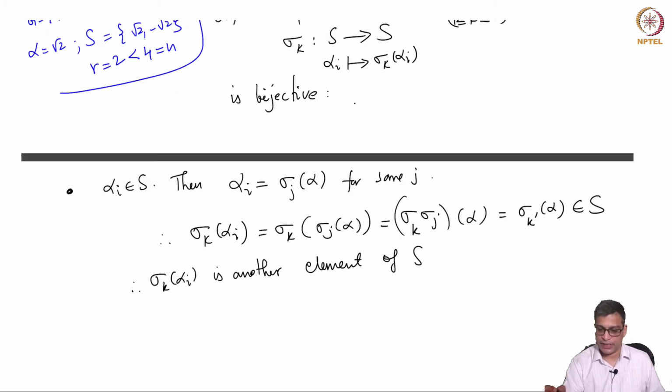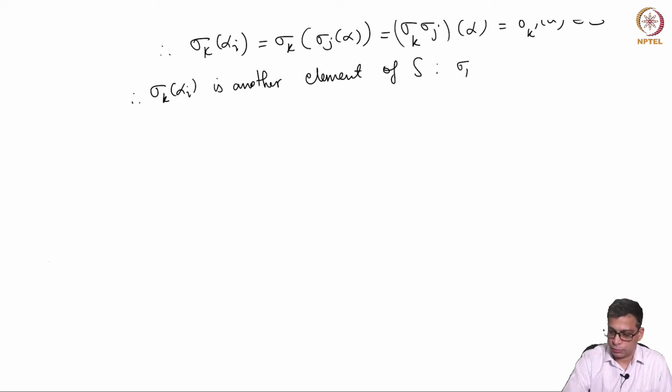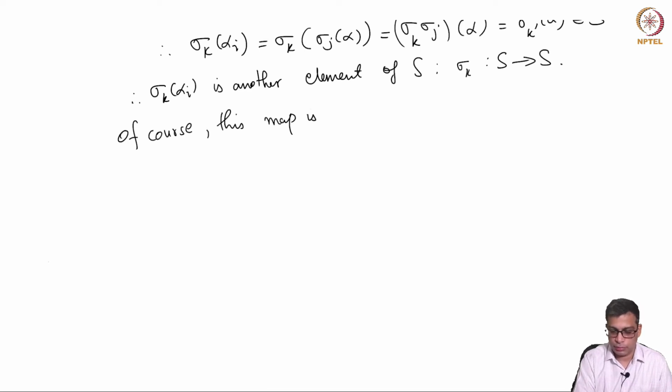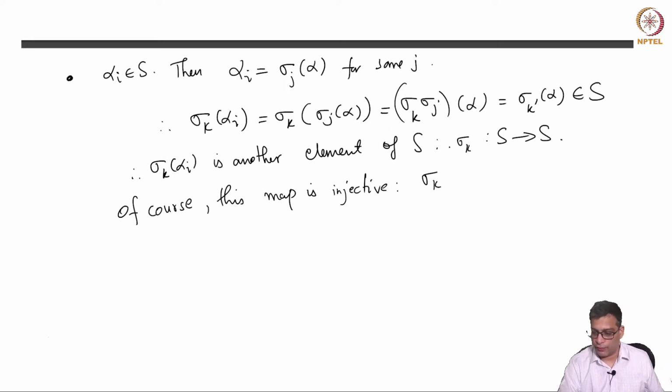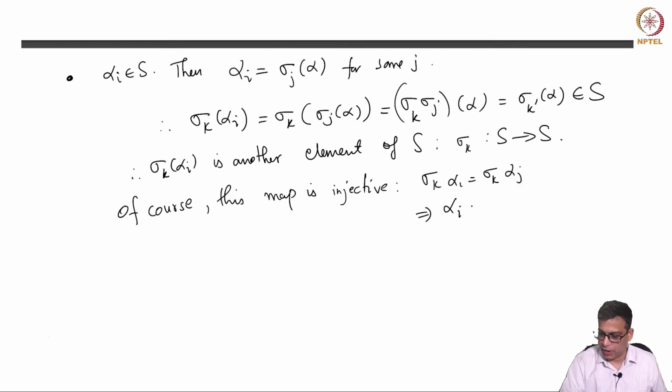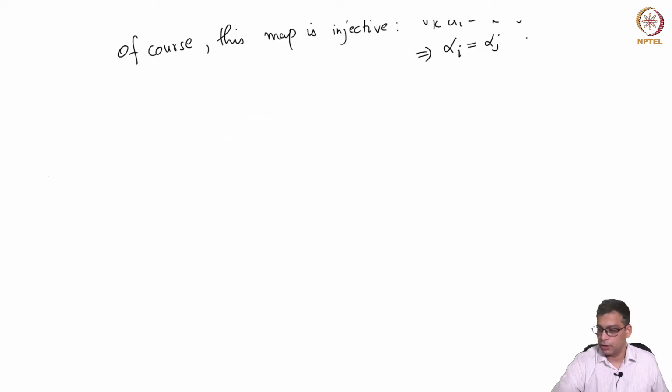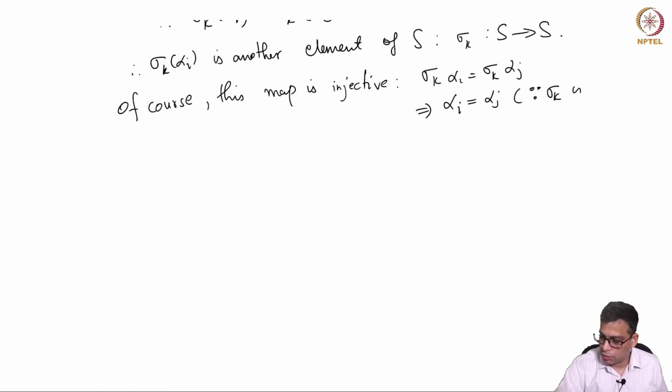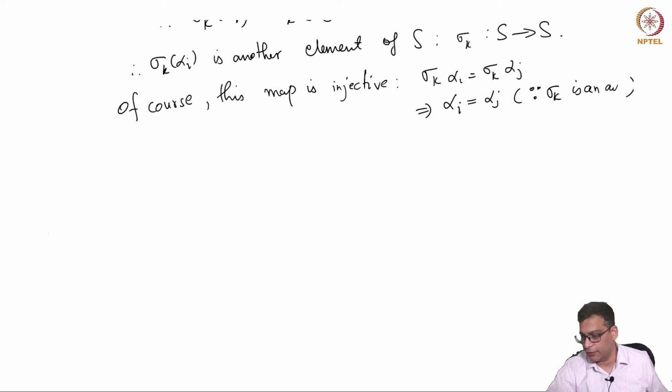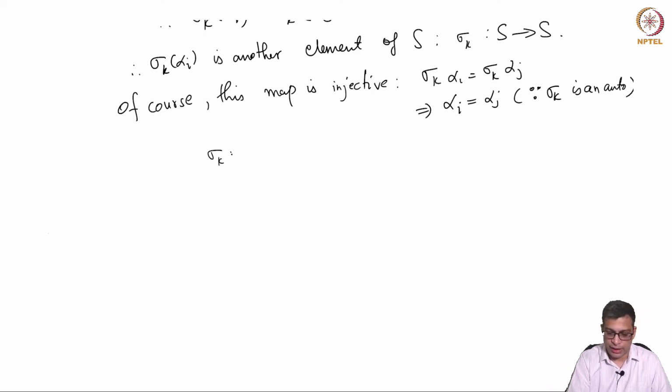So sigma k maps S to S, and of course this map is injective, right? Because sigma k of alpha I equals sigma k of alpha j implies alpha I equals alpha j, because sigma k is an automorphism, it's a field automorphism. In fact, any field homomorphism is injective, so that is all I need here. So sigma k is an injective map,